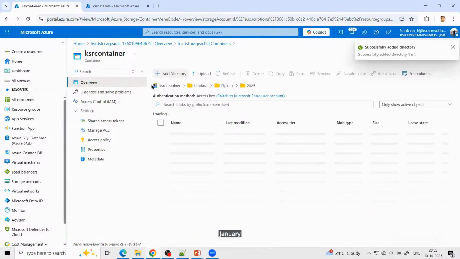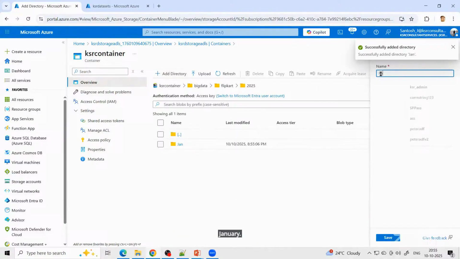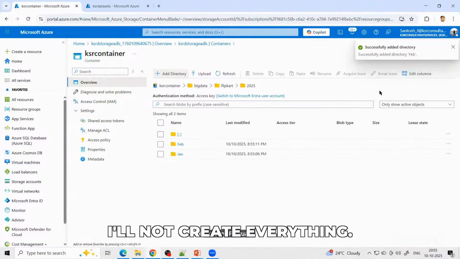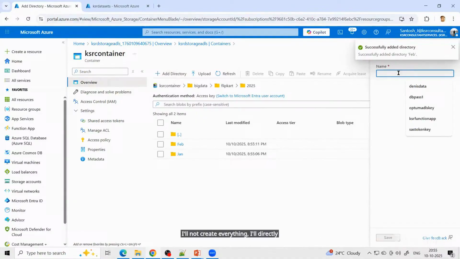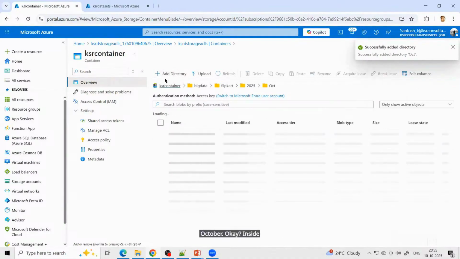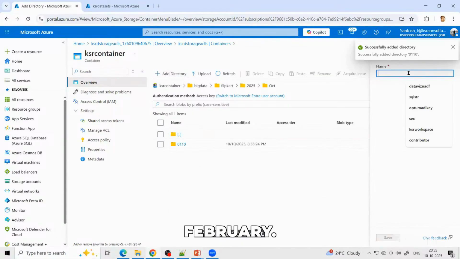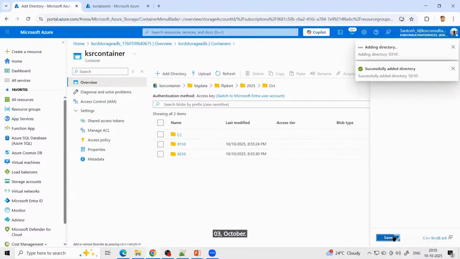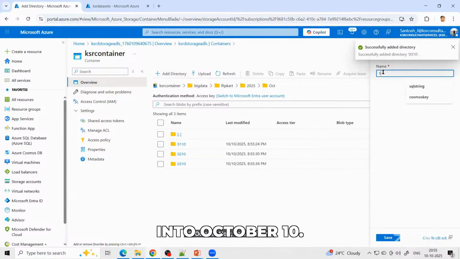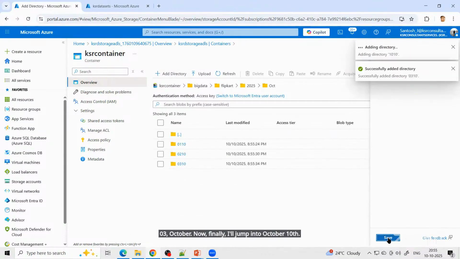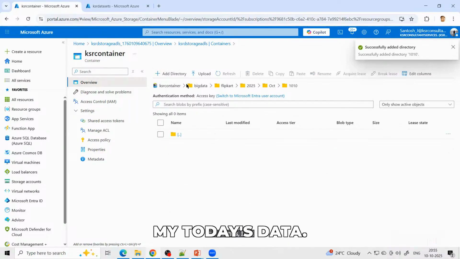January, February. I'll not create everything. I'll directly jump on to October. Inside the October, 01 October, 02 October, 03 October. Now finally I'll jump into October 10th. Now in this I will go and upload my today's data.